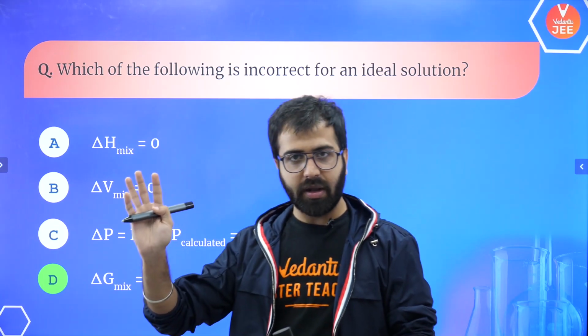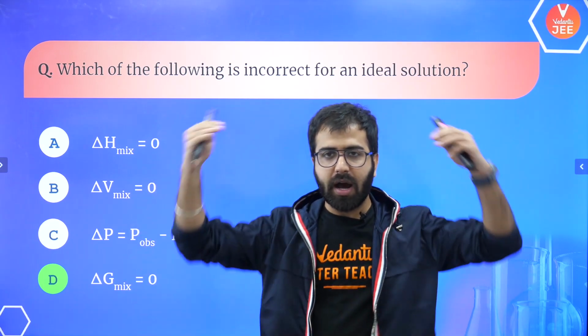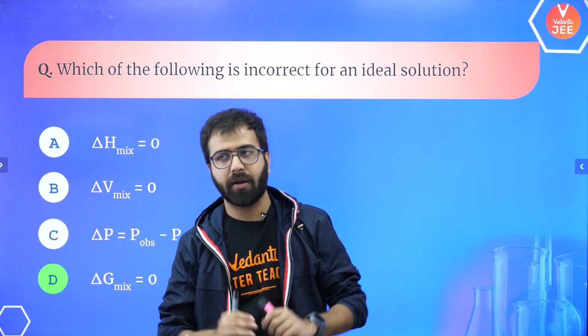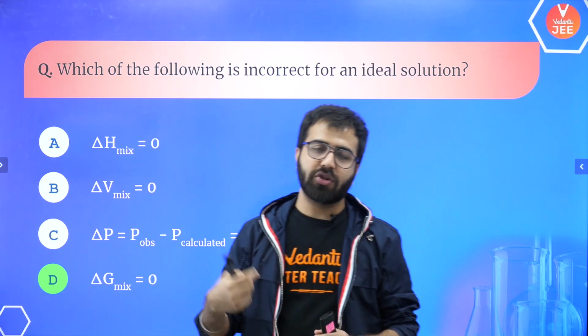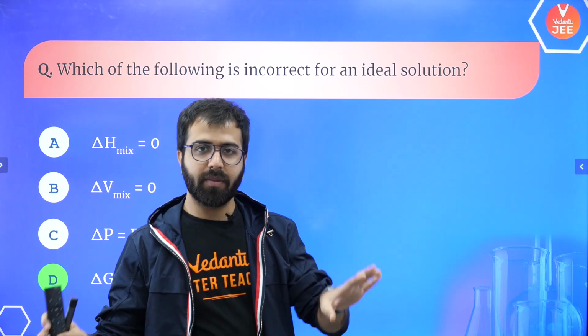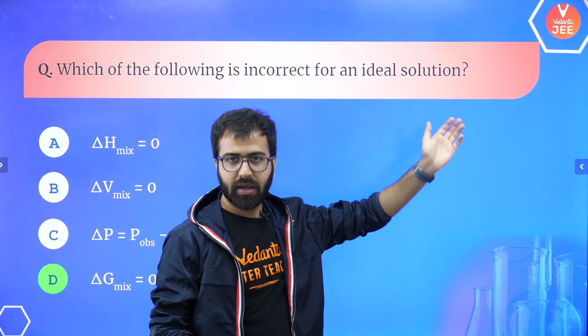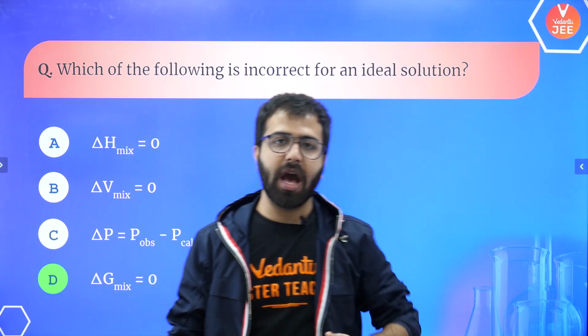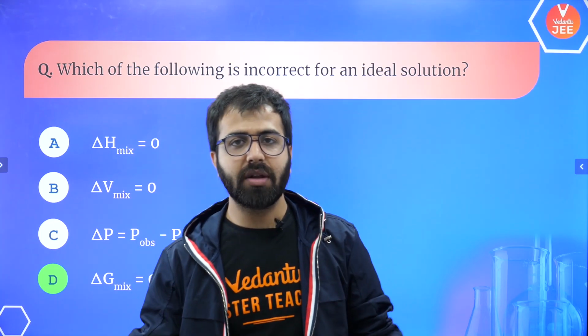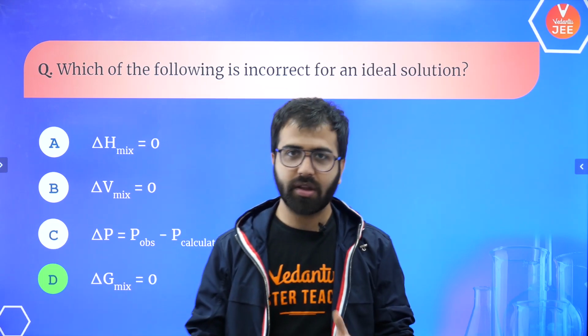What if I have a component A and a component B, and I put both of them in the same container? Initially they were two different components, now it's a solution. So the mixing happened on its own, they mixed into each other on their own.